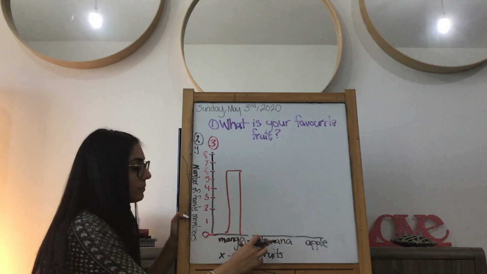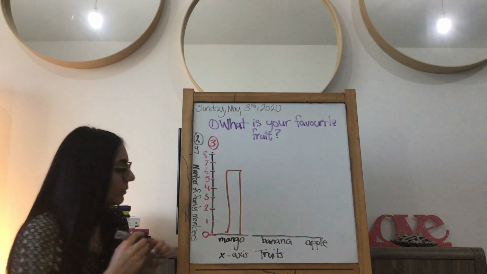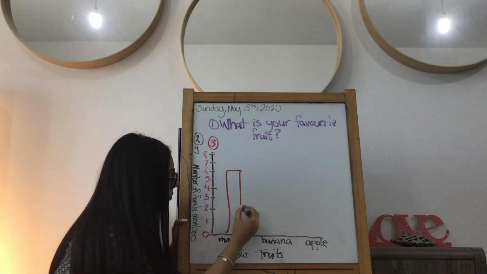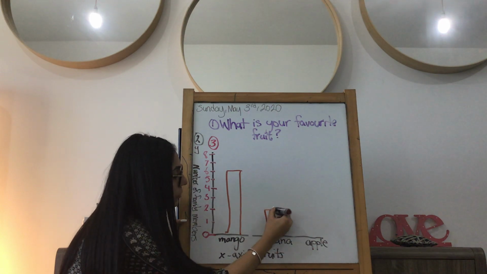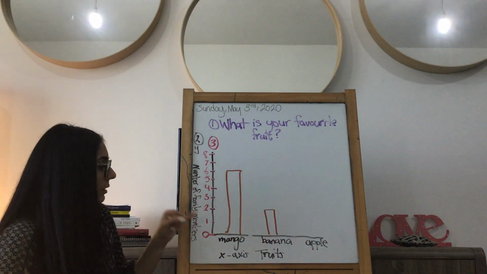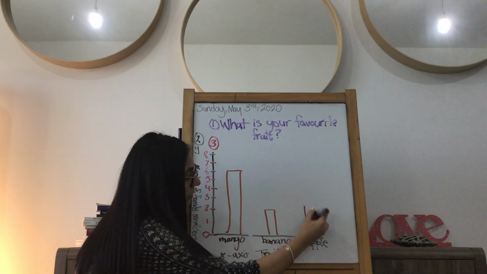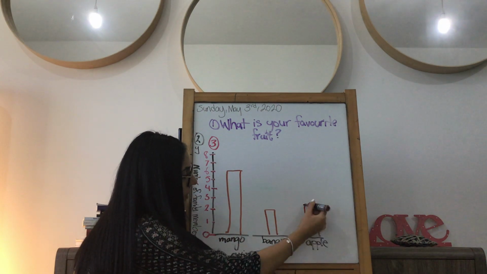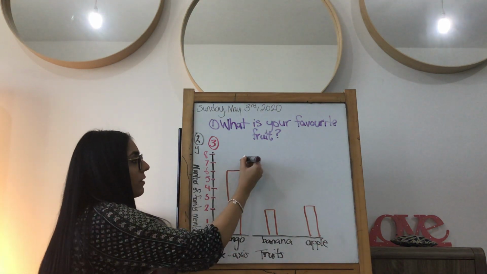Then family members. Then maybe you had 2 family members like banana. So I'll go to 2. And don't worry, tomorrow I'm going to do in-depth examples. That'll be 2. And then maybe 3 people like apple. And that will be apple. And that is my bar graph. That's my data. This is number 5.